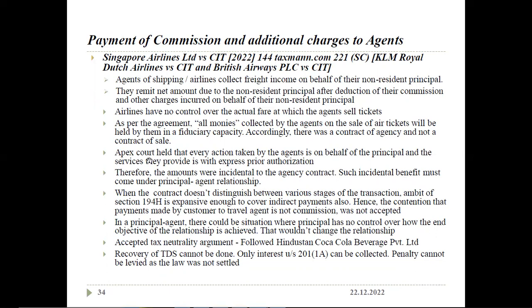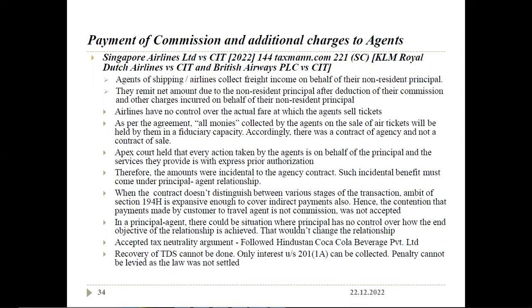The Apex Court held that every action taken by the agent is on behalf of the principal and the services they provide are with express prior authorization. Therefore, the amounts were incidental to the agency contract. Such incidental benefit must come under the principal-agent relationship. When the contract does not distinguish between various stages of the transaction, the ambit of section 194H, for TDS on commission, is wide enough to cover indirect payment also.